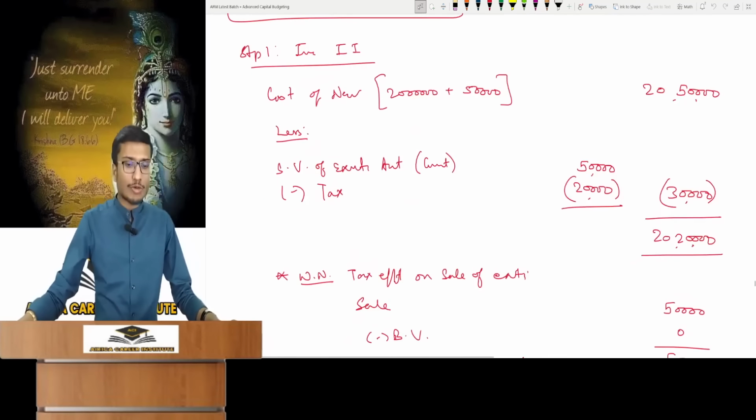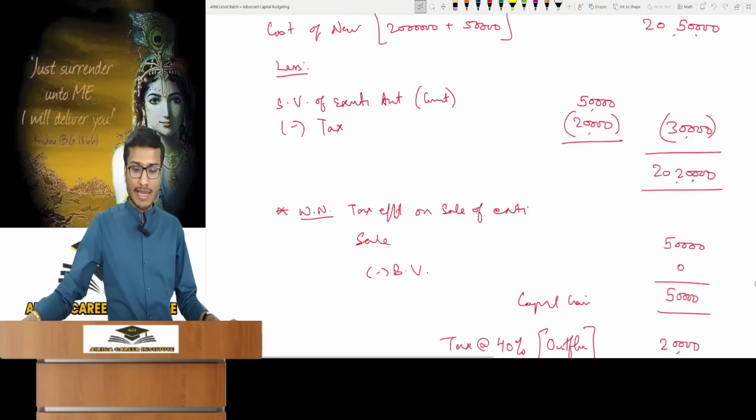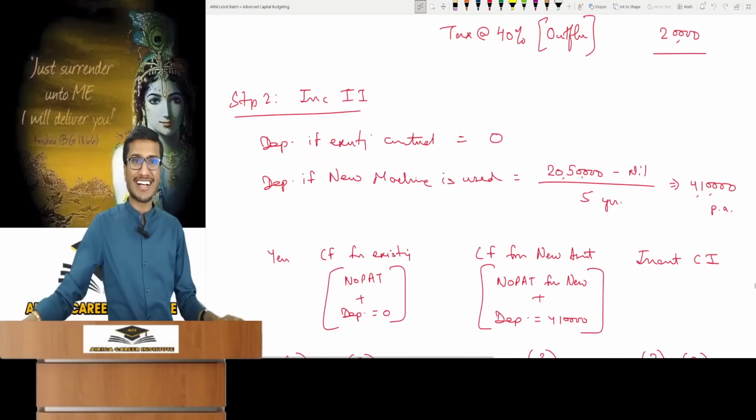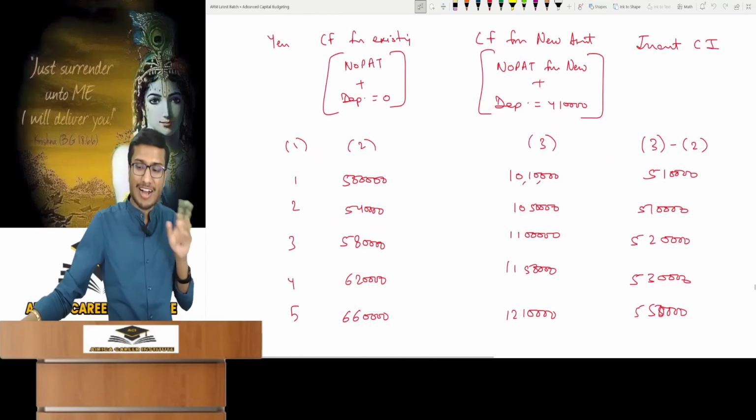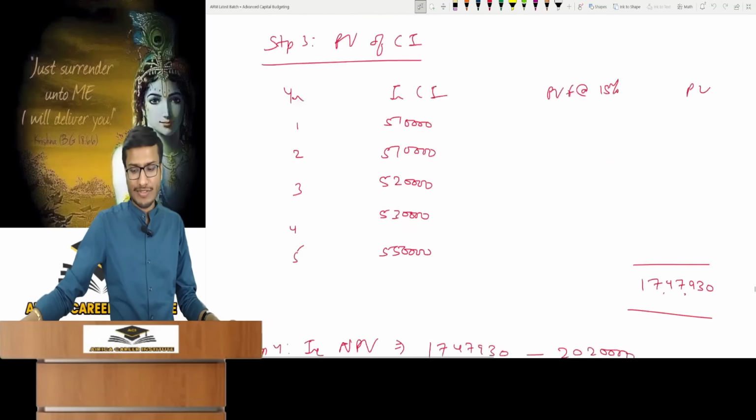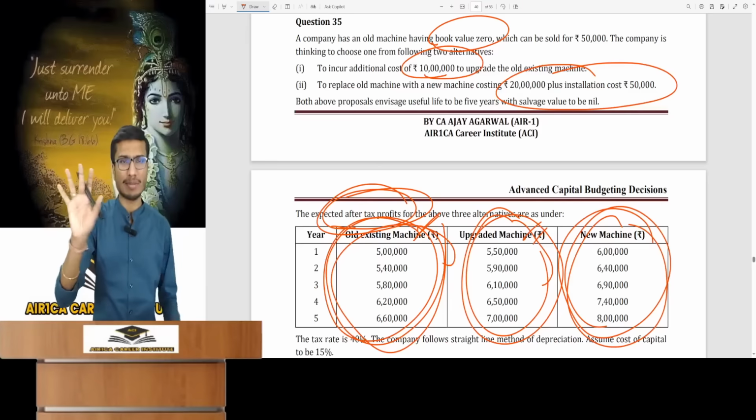I'm showing you this in case of new machine. In case of new machine, you found the depreciation on the new machine to be this much. For the new machine, the given no PAT has depreciation added. Then by taking that difference, we get incremental cash inflows. Then you calculate its PV, incremental NPV, and it's simple.